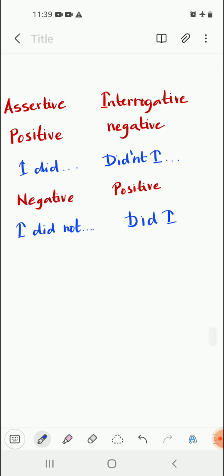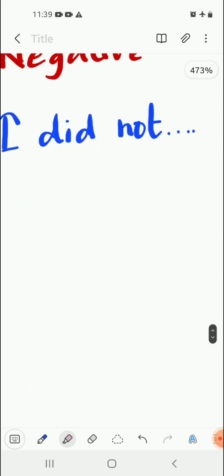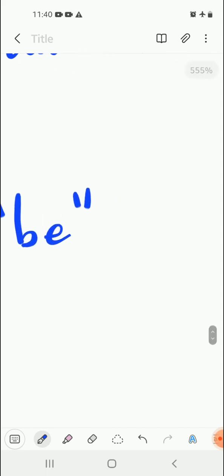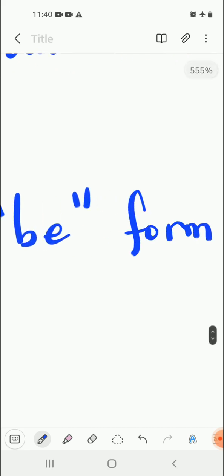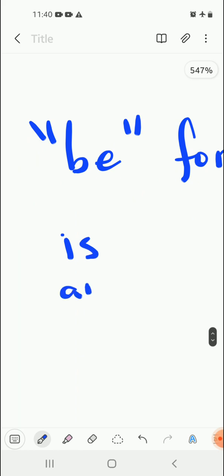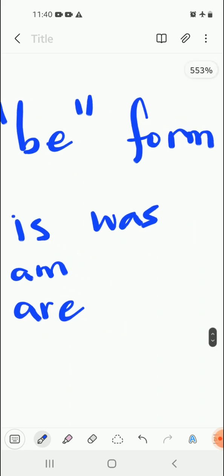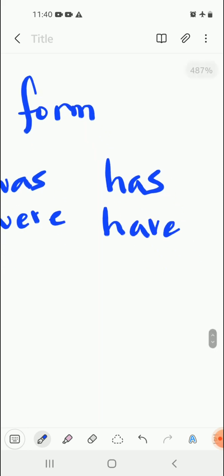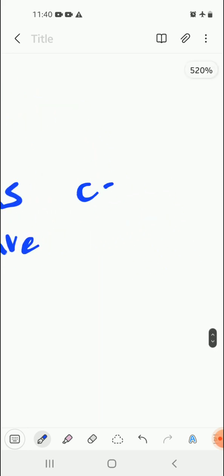Second, there are two kinds of sentences. One consists of a be form of verb. Now what are be form of verbs? The words such as is, am, are, was, were if it's past tense, has, have, and in some cases where it is used as an auxiliary verb, can, could, should.